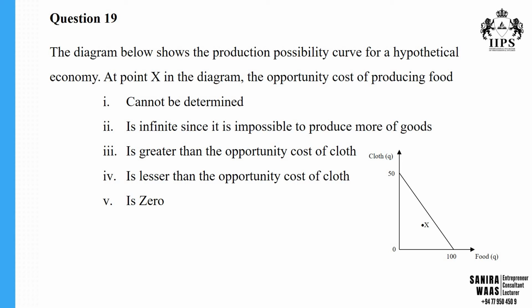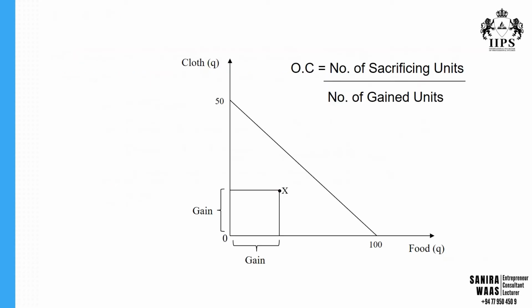Question number 19. The diagram below shows the production possibility curve for a hypothetical economy. At point X in the diagram, the opportunity cost of producing food. This is also like the same questions. Whenever there is a point inside the production possibility curve, you can find there is no sacrificing units. Majorly there will be gaining units.